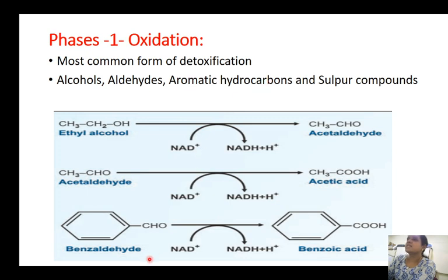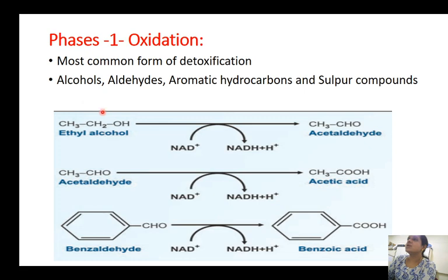Aromatic hydrocarbons, like benzaldehyde. Benzaldehyde has a CHO, that is an aldehyde group, attached to the benzene ring. It will undergo oxidation and form benzoic acid. For all these three reactions, NAD acts as a reducing equivalent. It picks up the H plus ions and NADH plus H plus is formed. So oxidation is a common form of detoxification.